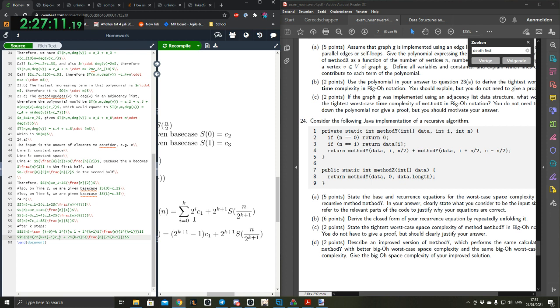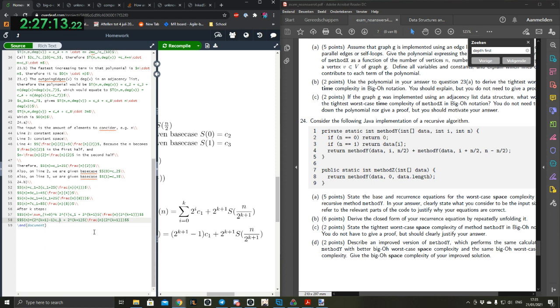Okay, we cannot simplify this any further. This looks good. So then we would say we want to end up at s to the power of the fraction of n divided by 2 to the power k plus 1 is equal to s0.